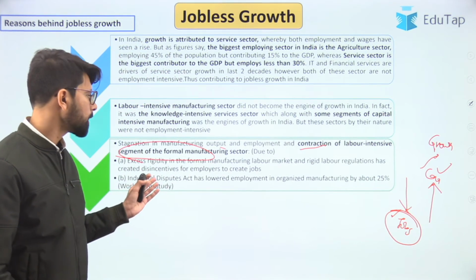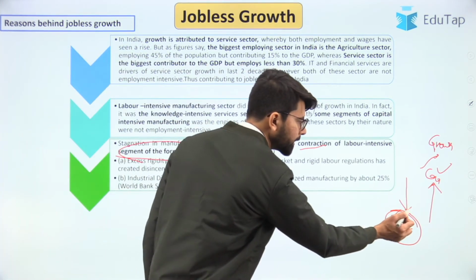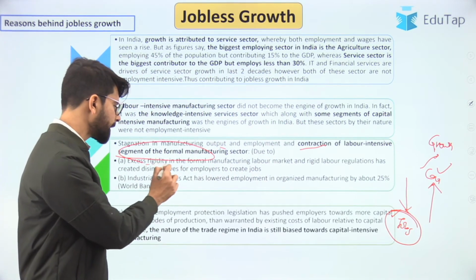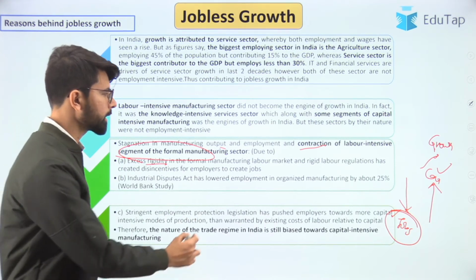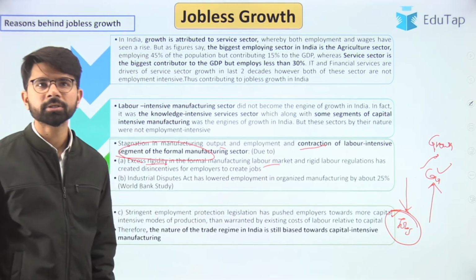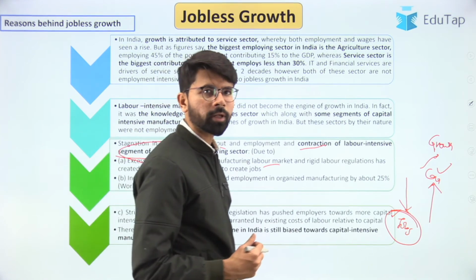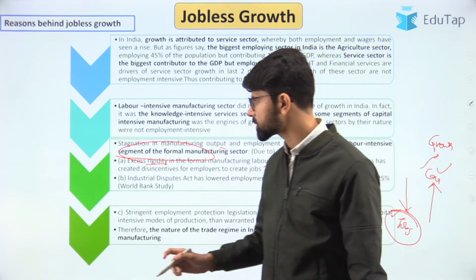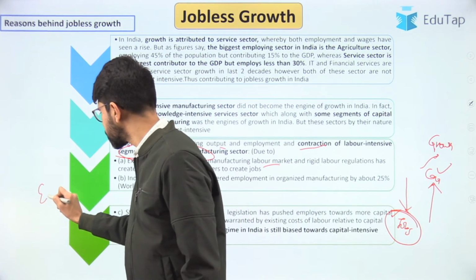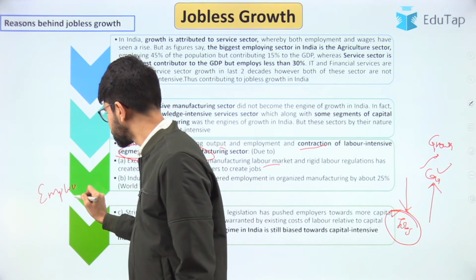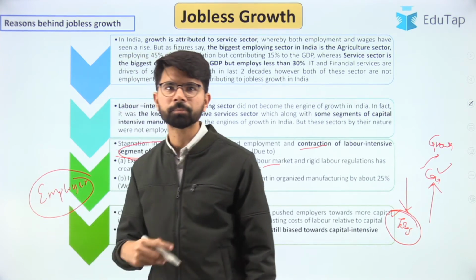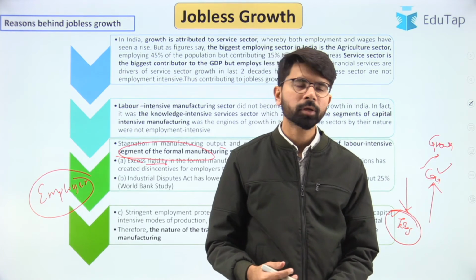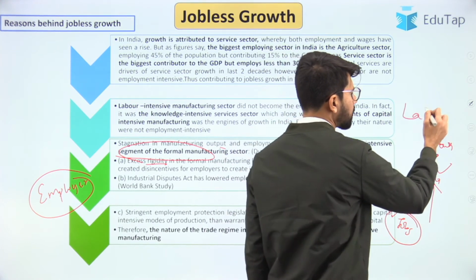And apart from that, what are the reasons for declining labor intensive industries? Here are the reasons mentioned: there has been excess rigidity in the formal manufacturing labor market, and rigid labor regulations have forced the employer to go through a legal hassle. What I am trying to say here is, suppose you are an employer. You are employing a person, and if you want to fire him, you cannot do it easily because there are a few labor laws.